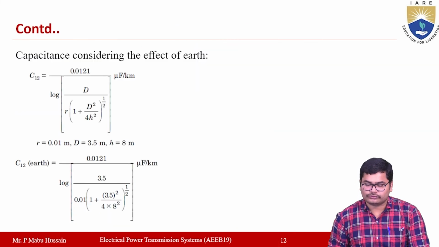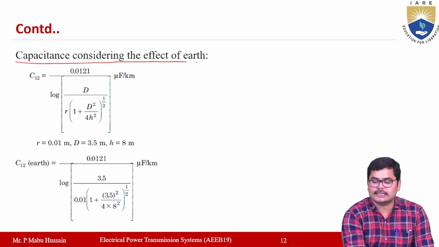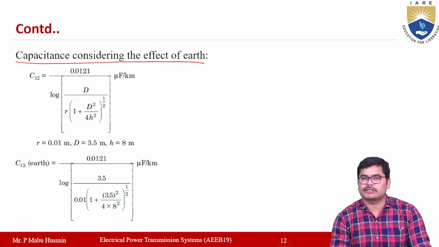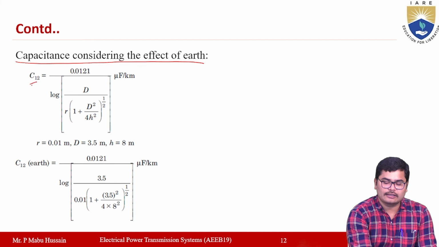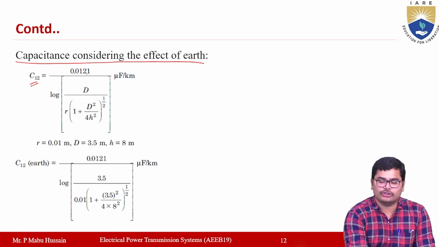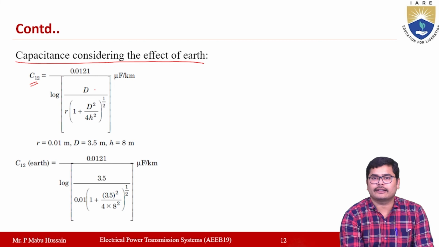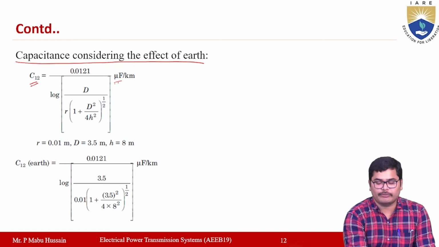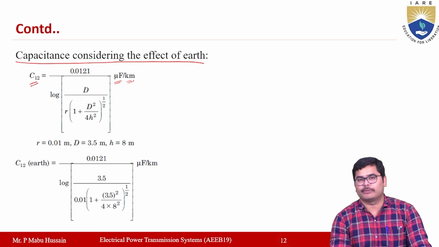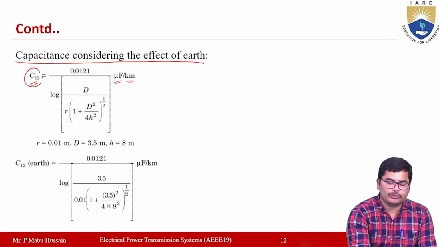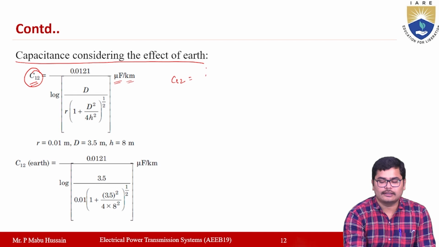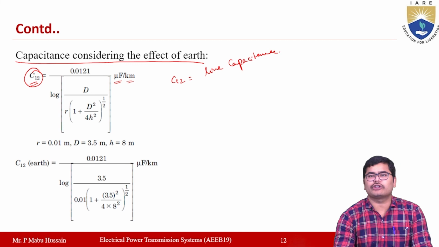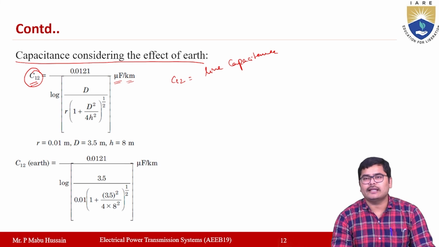Right, so now the capacitance by considering the effect of earth for a single phase transmission line, if you see, this value C12 is equal to 0.0121 by log capital D by small r into 1 plus d square by 4h square whole to the power of 1 by 2, and this value is in microfarads and the value is for 1 kilometer. Okay, so now this C12 is the line capacitance. So line to line capacitance, which you can also call line capacitance.